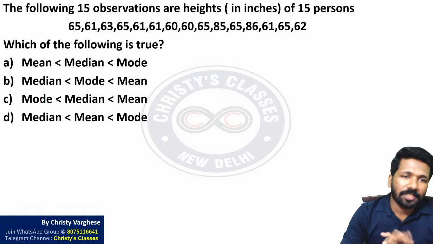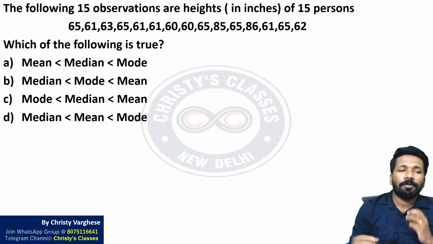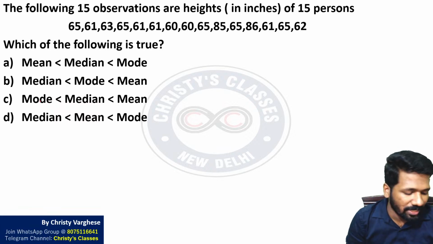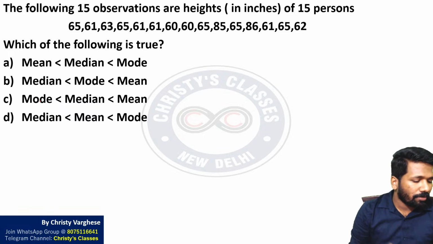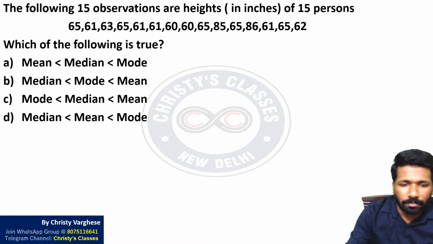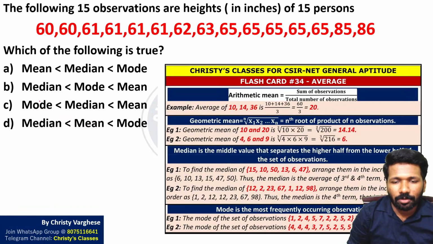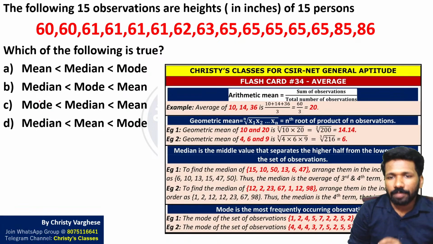Next question. This question was in the Mathematical Science paper as well as the Life Science paper. In the Mathematical Science paper the options were a little easier, so it was a little less time consuming. But here also a virtual calculator is available, so you can use that. Mode, median, mean, you should know it. I have told many times to understand this flashcard. These flashcards are available in our Telegram group. Check the description for the links to join the Telegram group.